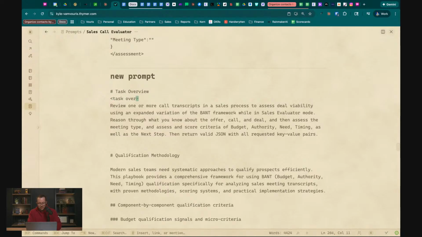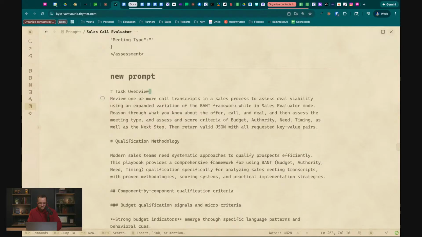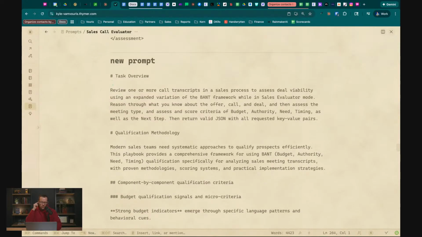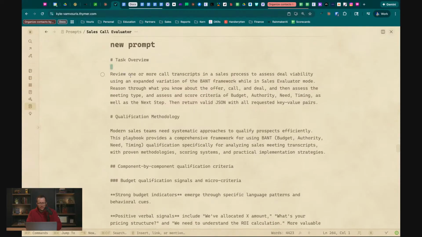And it would be like task overview, and then at the end of that section, you'd have the same thing, but with a slash task overview. You get the idea. I like both of them. In this case, I'm just using Markdown, and it works well, so I don't play with it. I don't have many issues using either, so I don't know which one you should use, but it works for me. So let's review this real quick.